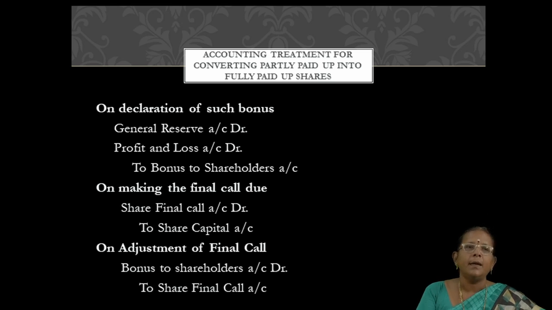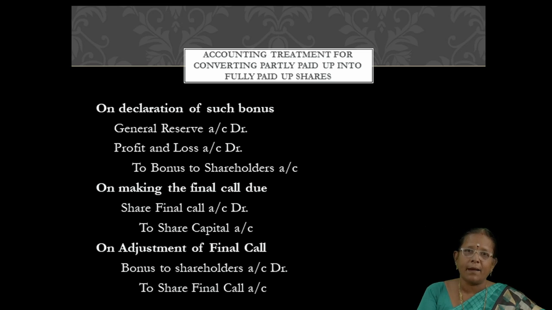For example, if there are some equity shares of rupees 10 each, with 8 rupees called up and 2 rupees yet to be called up, it is called partly paid up shares. So 2 rupees should be called up and the shareholders will pay the amount. But instead of getting the amount from the shareholders, it is given in the form of bonus shares. That is converting partly paid up into fully paid up shares.